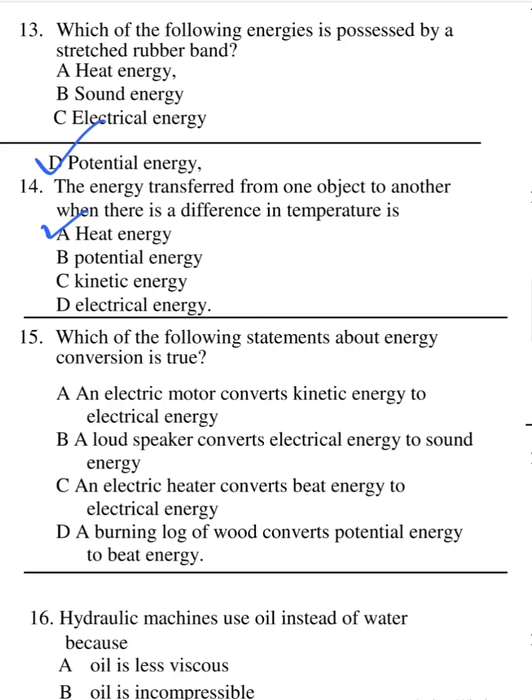An electric motor converts kinetic energy to electrical energy. No, this is not correct. It's instead the reverse. It converts electrical energy to precisely rotational kinetic energy or mechanical energy in general. B, a loudspeaker converts electrical energy to sound energy. Yes, it is correct. In C, an electric heater converts heat energy to electrical energy. It is the reverse. It converts electrical energy to heat energy. In D, a burning log of wood converts potential energy to heat energy. No, a burning log of wood converts chemical energy stored in the wood to heat energy.